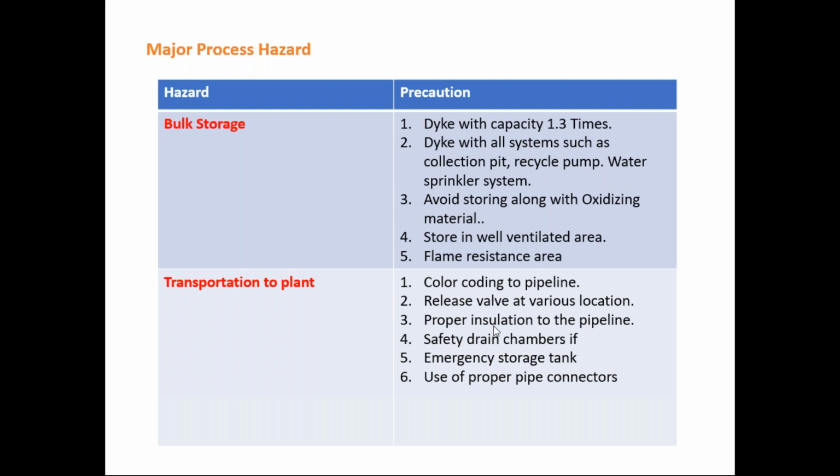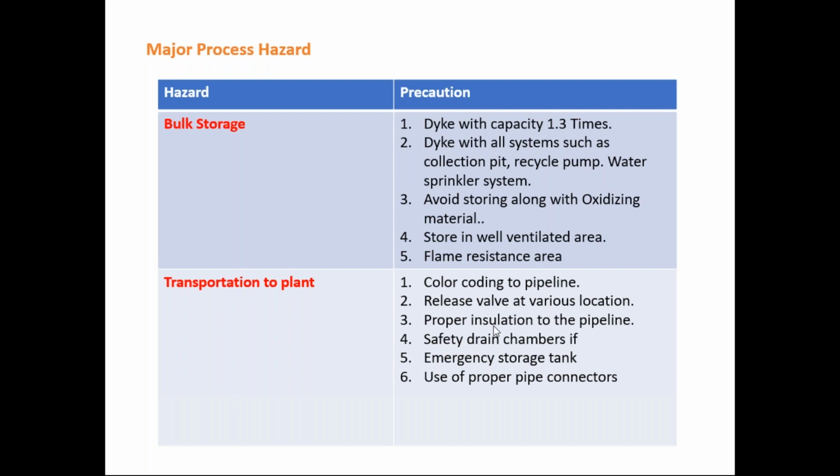Then some safety drain chambers should be provided for removing the chemicals while doing repairing tasks, loading or unloading activities or maintenance. Then you have to use these safety drain chambers.